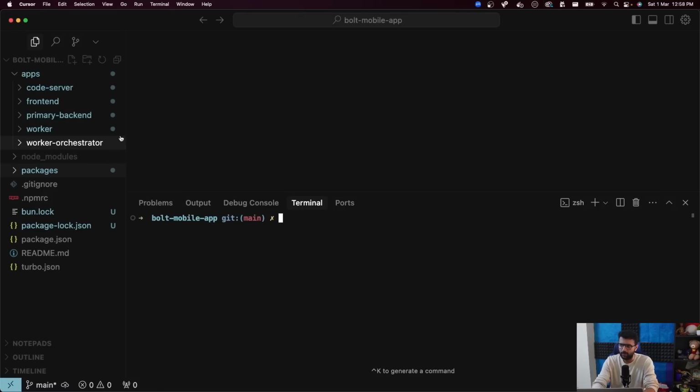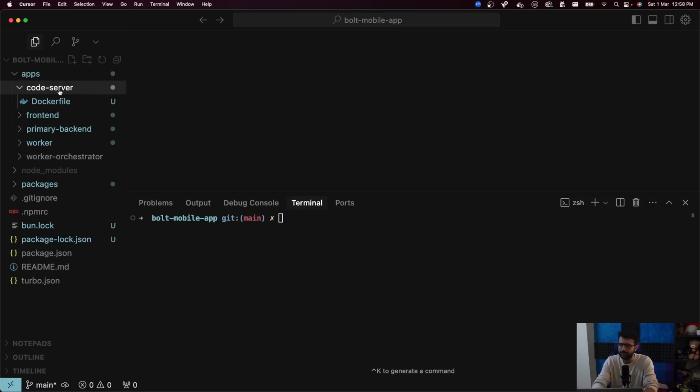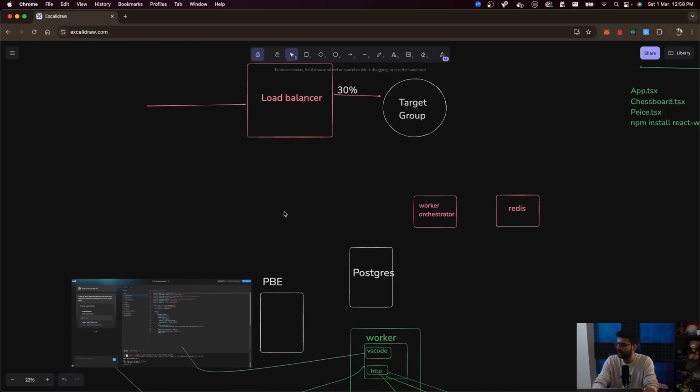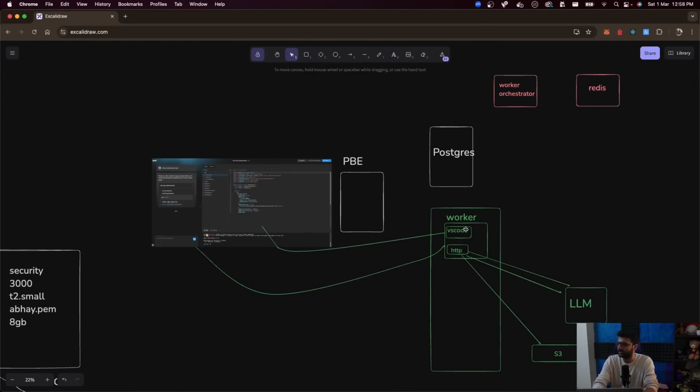So let's go through the code. I've added 2 folders for now, worker and code server. There's a third one I've added. I haven't written anything here. We're still supposed to write the worker orchestrator. But the worker is where the primary code is written, and code server is nothing but a Docker file, which starts a remote VSCode instance on the machine. So this is a Docker file. This is the actual HTTP code.